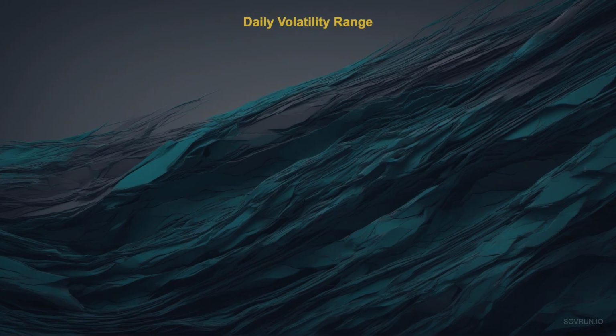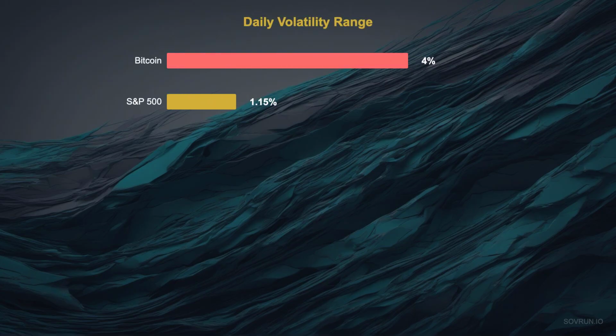Different markets have different volatility ranges. Gold moves about 0.85% daily. The S&P 500 moves 1.15%, but Bitcoin, over 4% daily swings. That's why pivot points are especially powerful for crypto trading. The bigger the range, the more reliable these levels become.